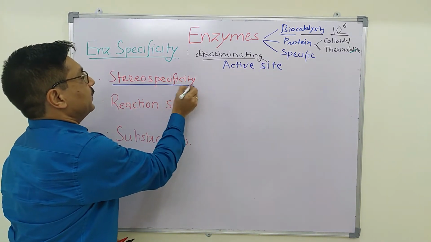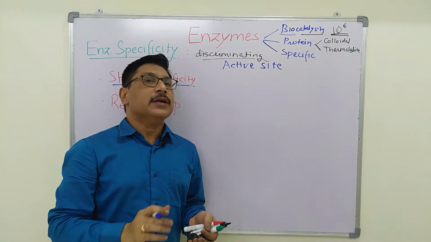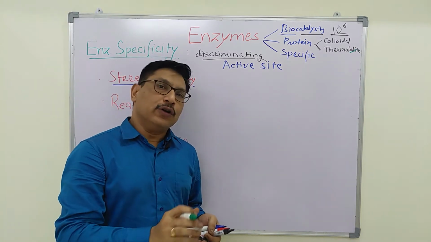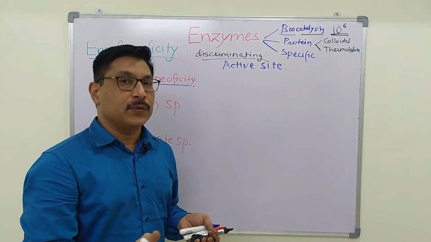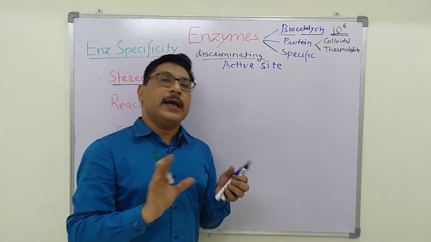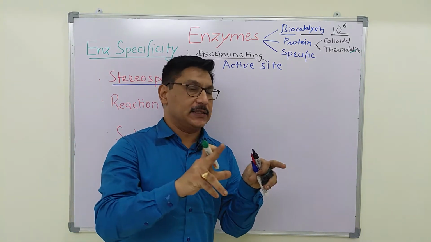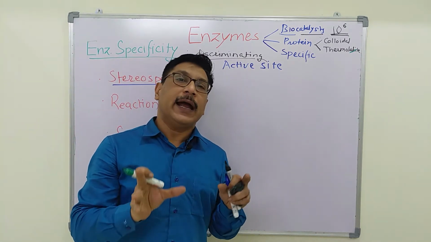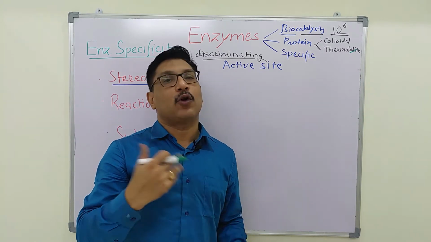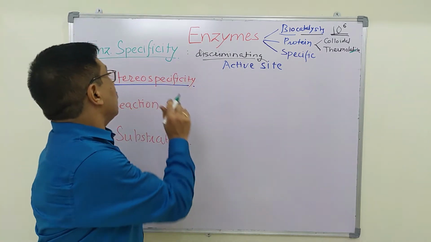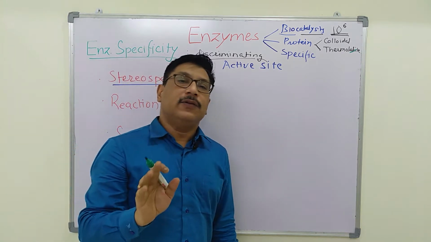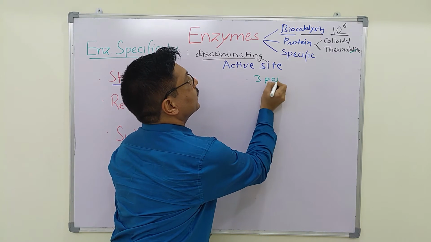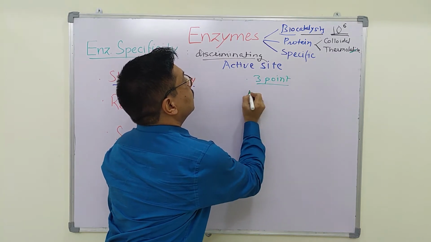Coming to stereospecificity. What are stereoisomers? Stereoisomers are compounds which have the same molecular formula but different structural formula. So they have different orientation in space, and the enzymes are stereospecific. They will act on one stereoisomer and not the other. Why is this so? This property is explained on the basis of 3-point attachment and steric hindrance.